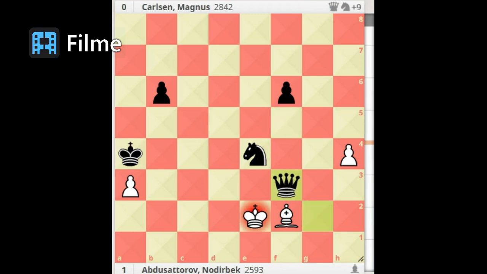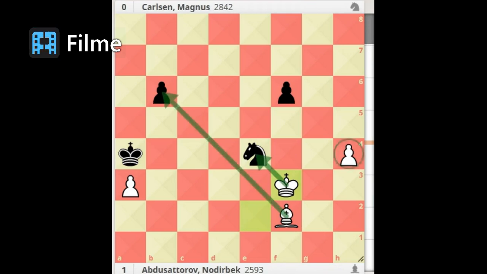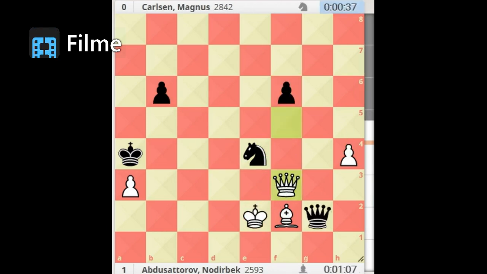King captures queen. Now the knight is threatened by the king and the b pawn is threatened by the bishop, and if he decides to exchange the knight and the bishop he will lose the match, he will not be able to prevent the h pawn from being promoted. That's why Carlsen refused to trade and played queen g6.